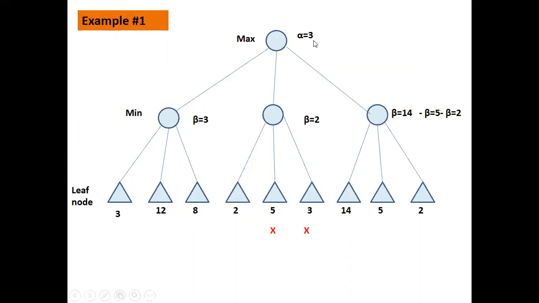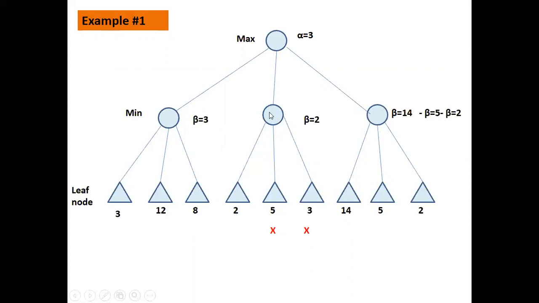So greater than or equal to the value of alpha, that is 3. Now let us explore this path to see if we can get some good value. Once you come here, come directly to the left side, and what you have is 2. So we assign the beta value as 2. Directly go to the leftmost part. Whatever is the utility value, just assign it to beta.